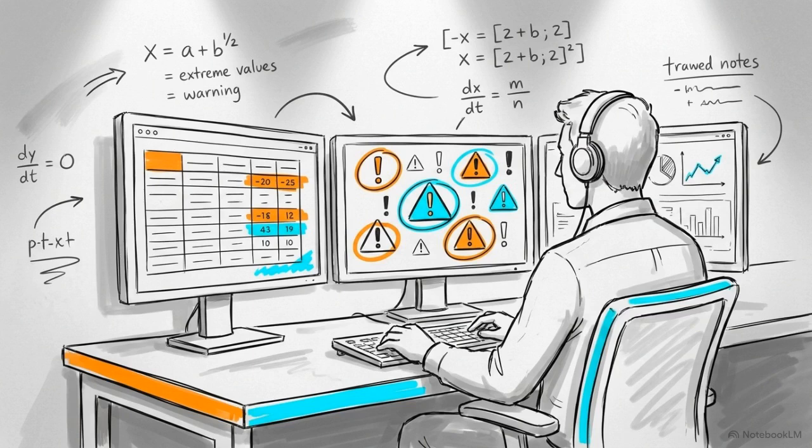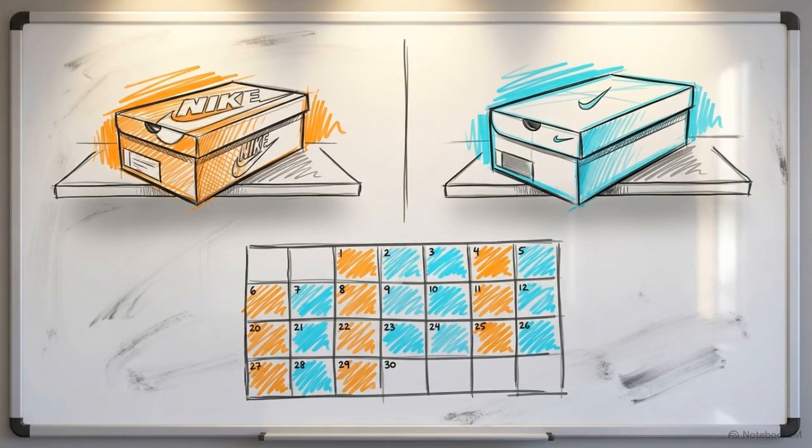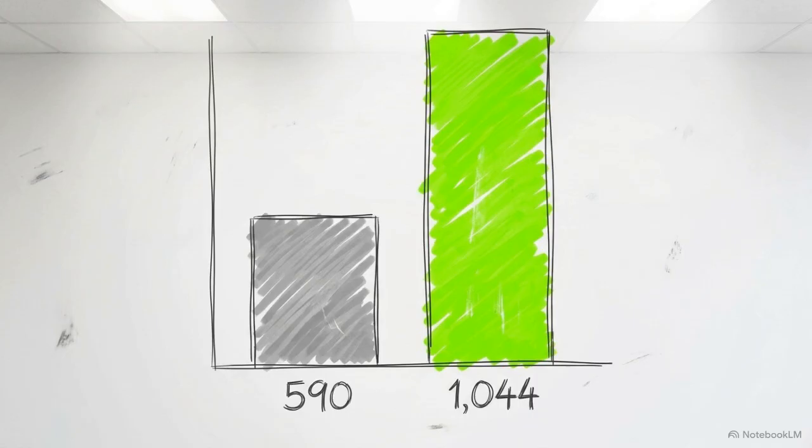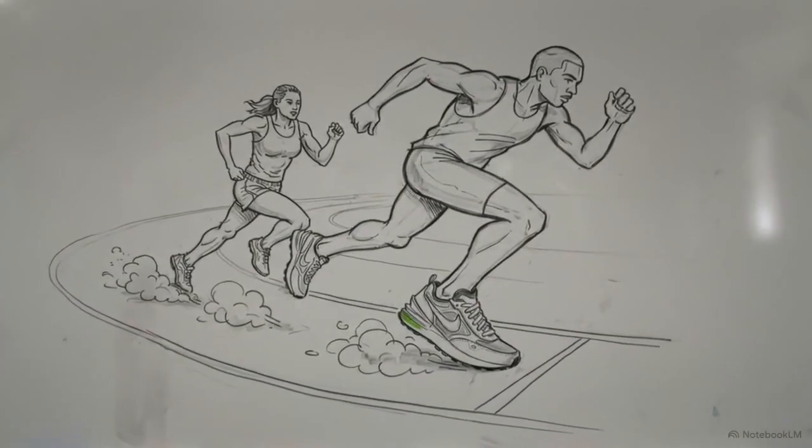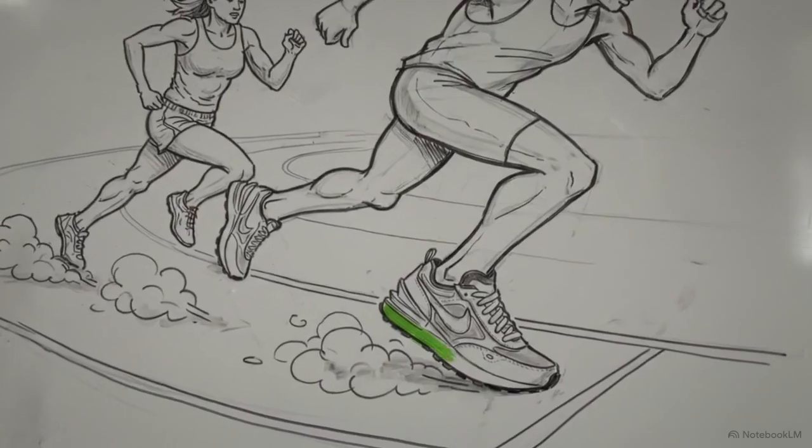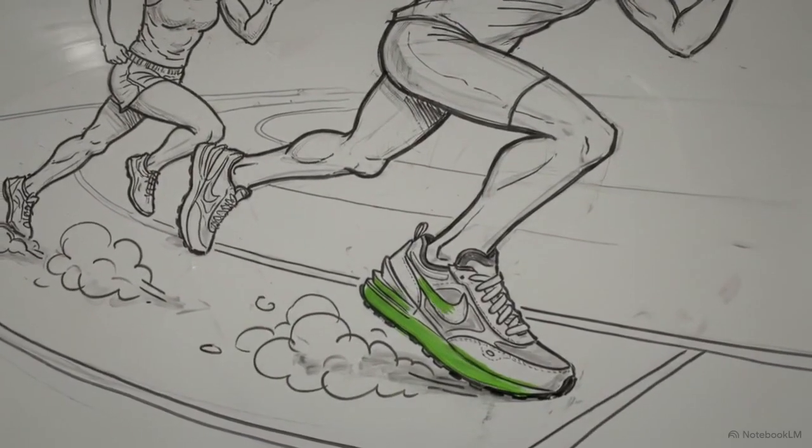To protect your analysis, you need a mathematical defense mechanism against these anomalies. We can see this vulnerability in a real-world 30-day operational dataset comparing the daily sales quantities of Nike versus Adidas. Looking at the initial aggregated sums for the month, Adidas reports 1,044 total units sold, while Nike reports only 590. A surface-level reading of this initial data strongly suggests that Adidas is vastly outperforming Nike in the market.